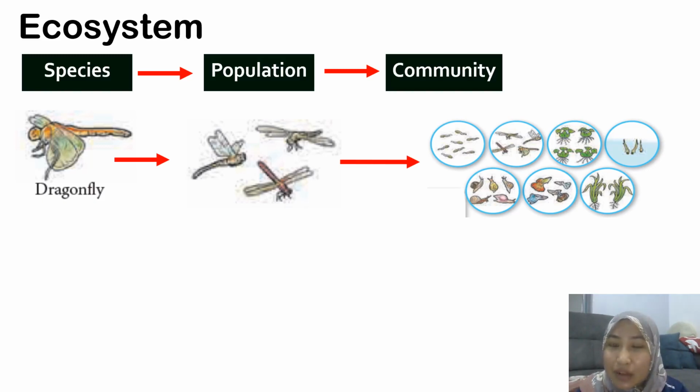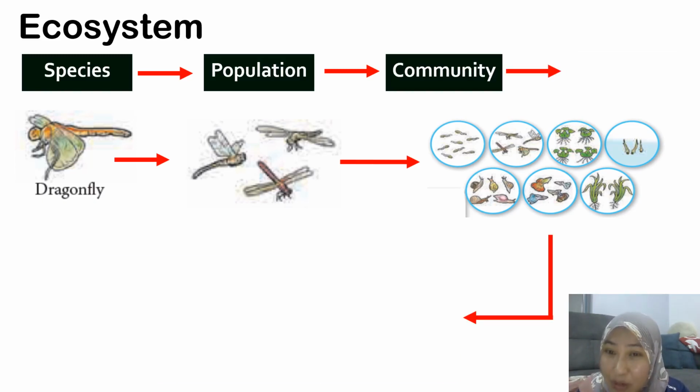So for example, here we have a pond community, which is made up of a tadpole population, a snail population, a plant population, and a mosquito larvae population, okay, all living together in a place, and this is called a community.